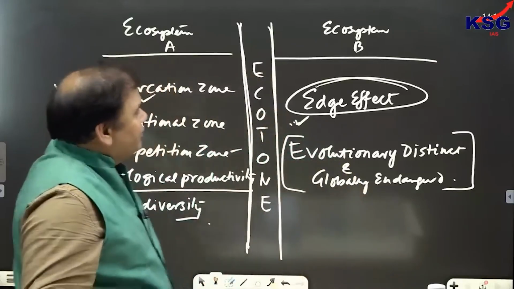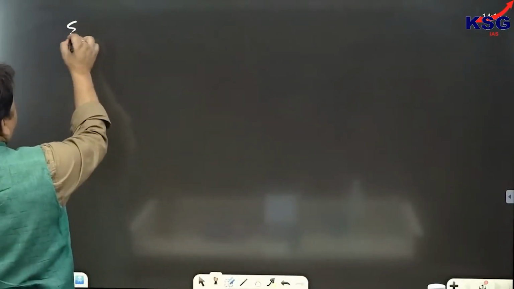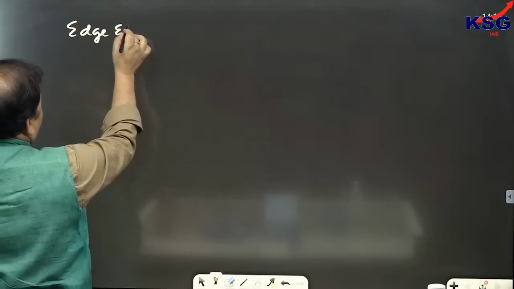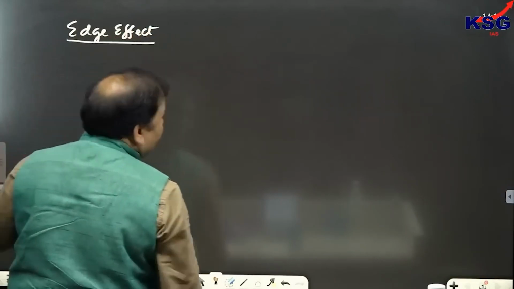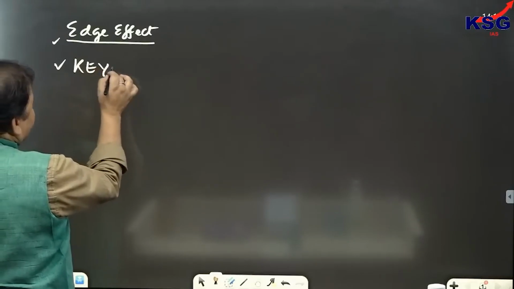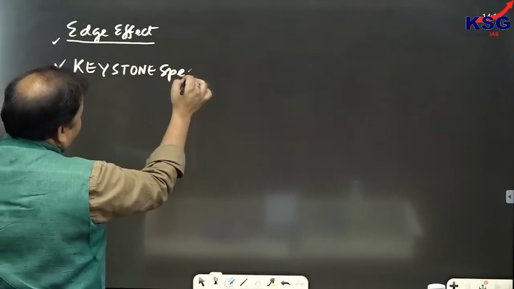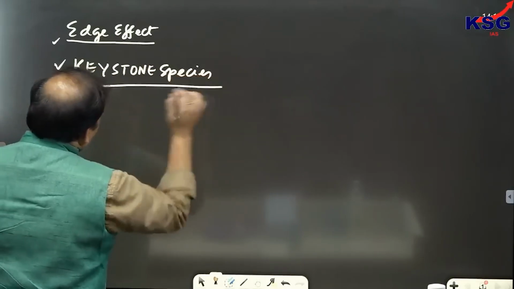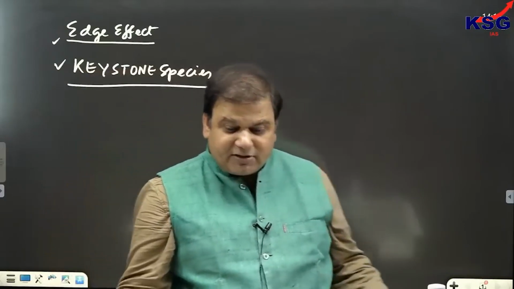Fine. So, we can see that there are some types of species also. For example, there is a type of species we know, that's an edge species, that's evolutionary distinct and globally endangered. So, it is the only surviving member of their genus on the planet Earth. But there's another type of species which is called as keystone species. Now, keystone species means that these species are responsible for maintaining the structure of the ecosystem.